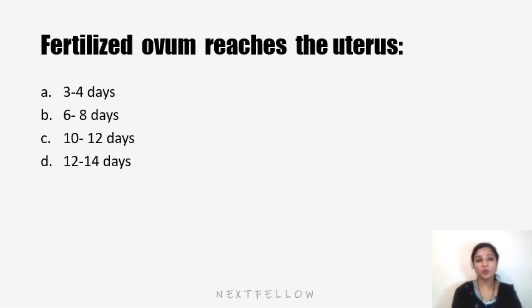Let's see some questions. The fertilized ovum reaches the uterus by which day? 3 to 4 days. The fourth day is the time of blastocyst formation. It is in the morula stage itself when it reaches the uterine cavity. So the fertilized ovum forms the morula, which enters the uterine cavity on day 4.